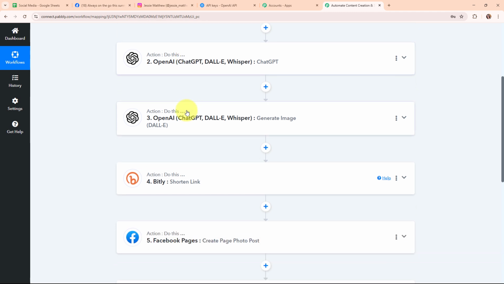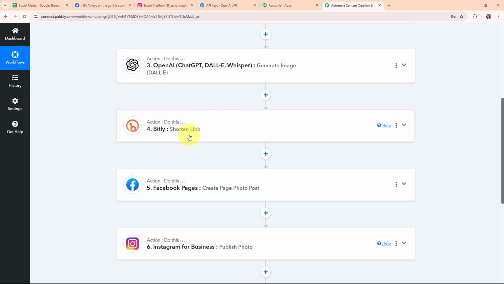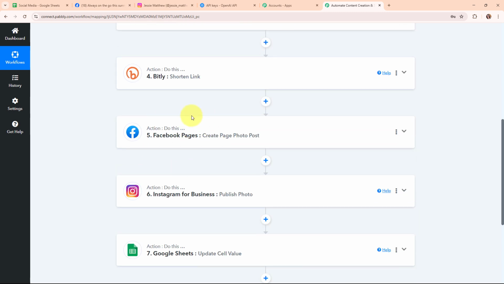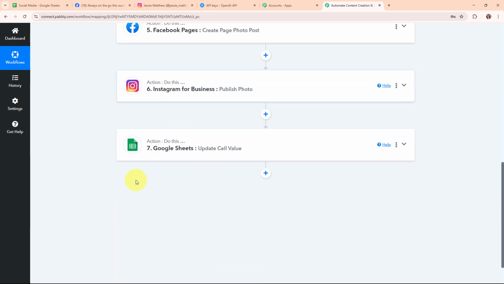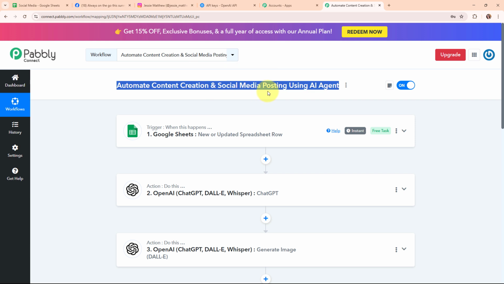After generating the content, it is automatically going to generate the image for the same content, and after generating the image, automatically using Bitly, it is going to shorten the link of the image generated by OpenAI. After shortening the link, that post is going to be shared on our Facebook page and Instagram account at once, and after sharing the post, the status of that post is automatically going to be updated in our Google Sheets under that specific column. Okay, so these were the steps to automate content creation and social media posting using an AI agent.